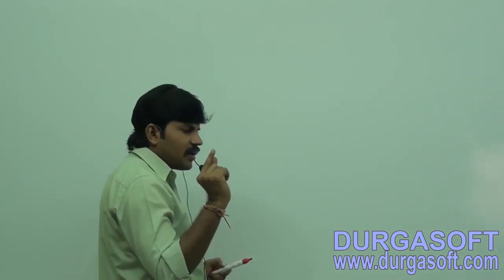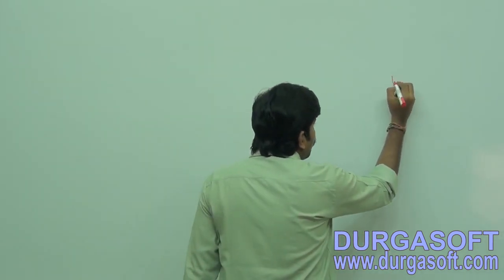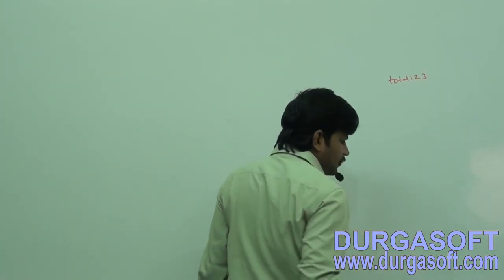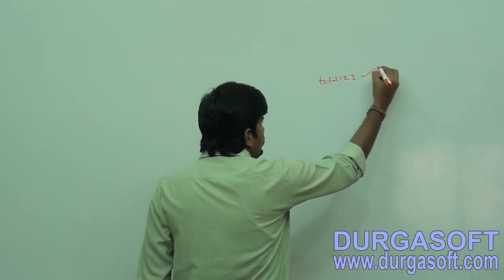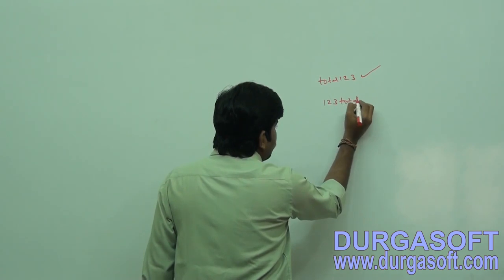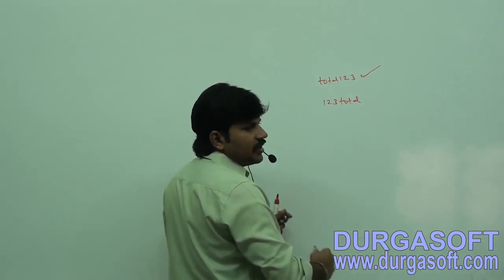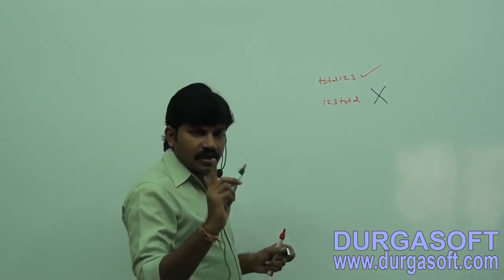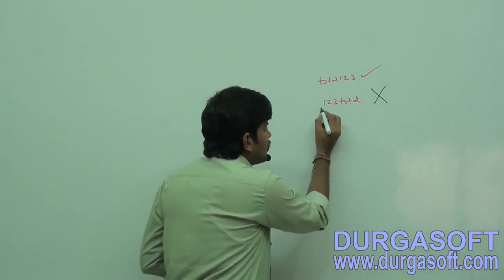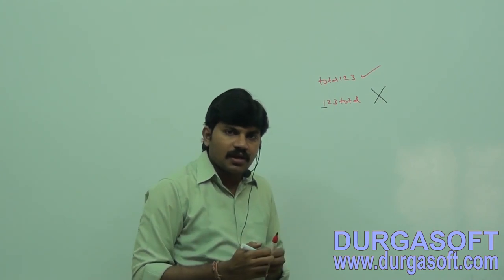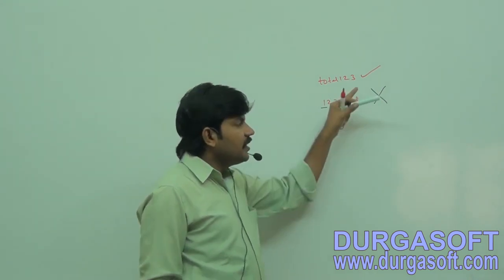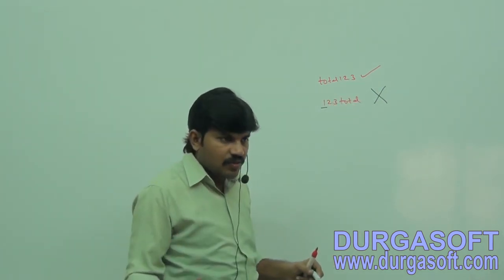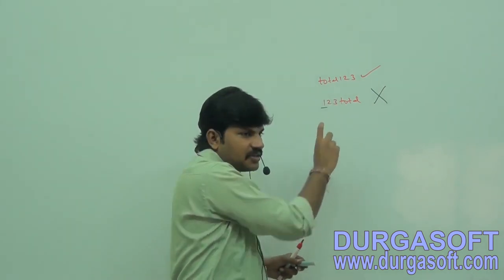Next, second rule. In most languages this rule is there. Is total123 valid or not? Total123 is valid, no problem at all. Is 123total valid or invalid? This one is invalid, compile time error, right? Because an identifier should not start with a digit. This rule is applicable even in C or C++, everywhere. That's why identifiers should not start with a digit. So the first one is valid, the second one is invalid.